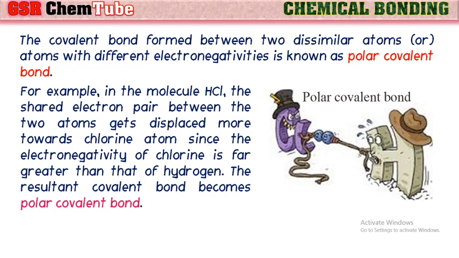The resultant covalent bond becomes a polar covalent bond because chlorine and hydrogen both contribute one electron for covalent bond formation between them. But as chlorine is more electronegative than hydrogen, the pair of electrons is pulled towards the chlorine atom. Hence, slight charges occur on these two atoms. Chlorine acquires a slight negative charge, whereas hydrogen acquires a slight positive charge as it is losing electrons towards chlorine. Thus, as charges are formed on these atoms, this covalent bond is called a polar covalent bond.